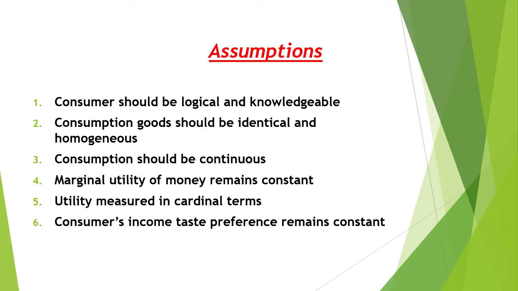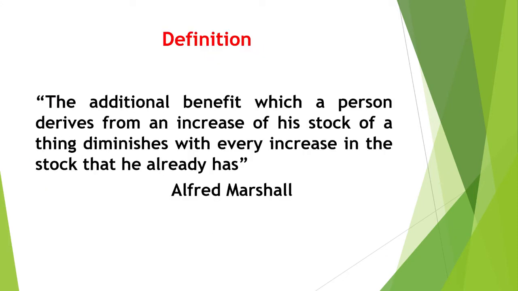should remain constant. The law of diminishing marginal utility was first propounded by German economist H.H. Gossen in 1854. It is known as Gossen's first law. Later, it was popularized by Alfred Marshall in his book Principles of Economics. According to him, the additional utility that a person derives from an increase in the stock diminishes with every increase in the stock which he already has.